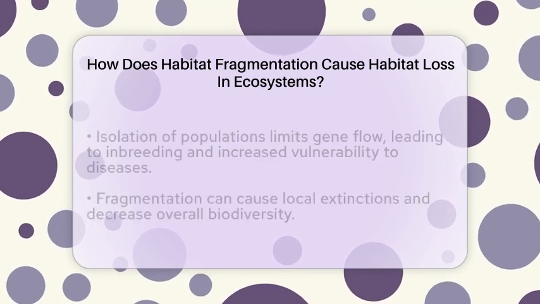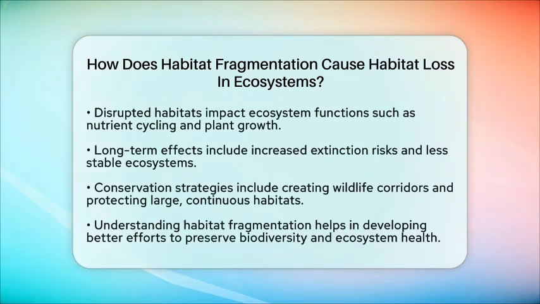In the long run, habitat fragmentation increases the risk of extinction for many species. Smaller, isolated populations are more likely to die out. It also changes how ecosystems work, making them less stable and less able to provide services like clean air, water, and food. To fight this, conservation efforts focus on reconnecting fragmented habitats.